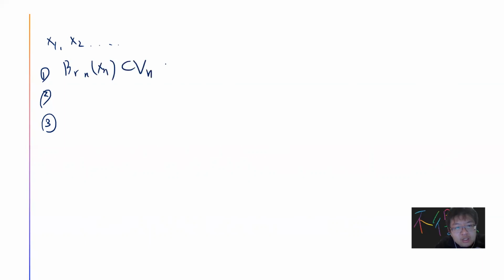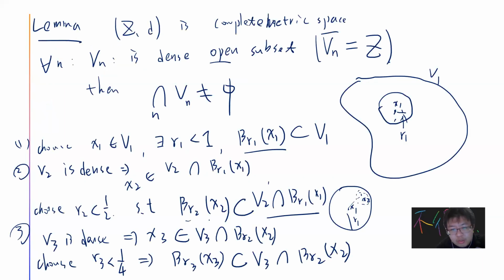So you get x1, x2, and so on, which satisfy three properties. The first one is trivial: B_Rn(xn) is a subset of V_n. This is trivial by my construction, because B_R2(x2) is a subset of V2, and B_R3(x3) is a subset of V3.